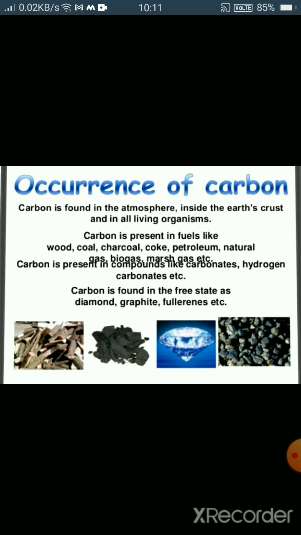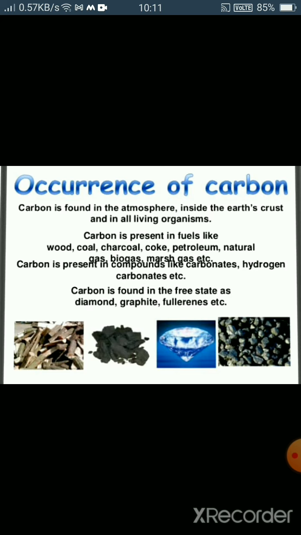The food, clothes, medicine, books, and each and everything which we are using have carbon in it. So carbon, we can say, is a very versatile element, playing a very important role in our life, and it is also present inside living beings. Living beings are also made up of carbon. So that's why we are discussing carbon and the bonding done by carbon.